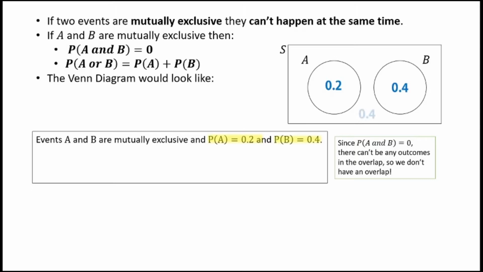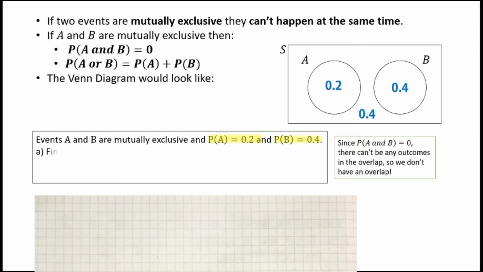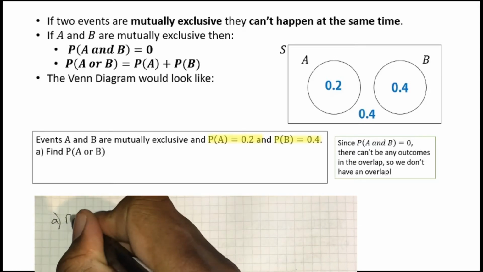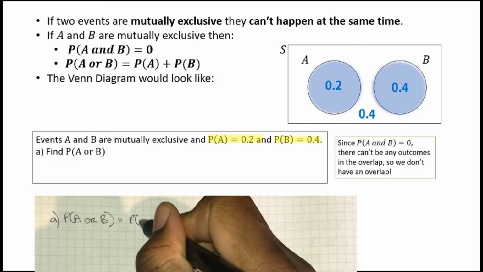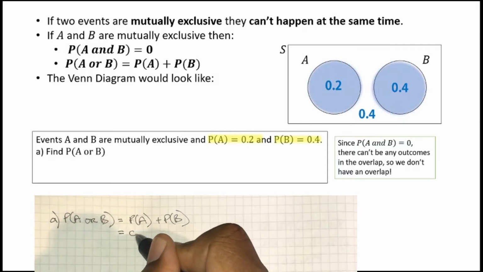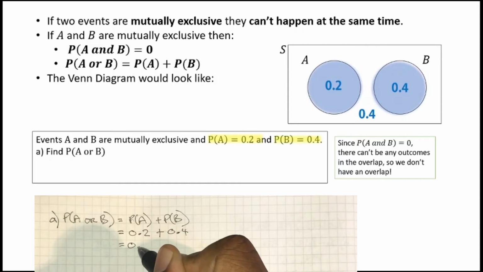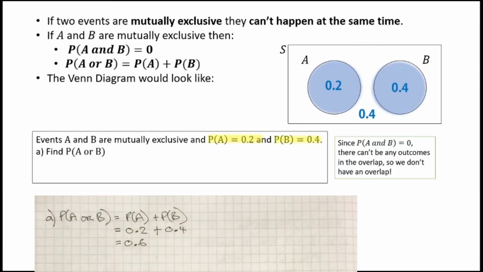All right, perfect. Question. If I'm asked to find the probability of A or B, just like we saw above, it's the probability of A plus the probability of B. That's going to give us 0.6. Okay, so this is only true if we know that they're mutually exclusive. It's really important that you track the identifying relationship and then you can use your calculations appropriately. A much easier calculation than you would have if the events were not mutually exclusive.